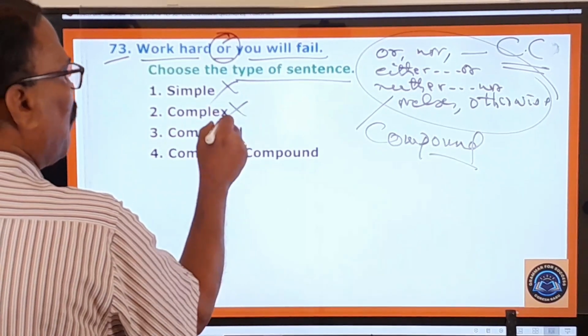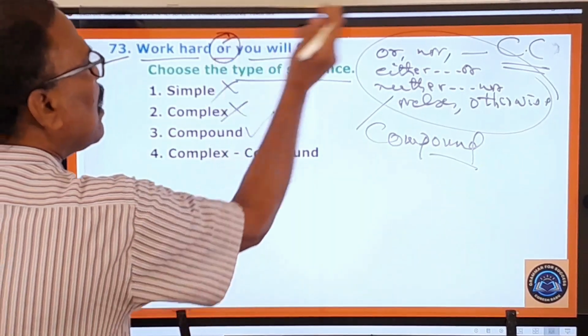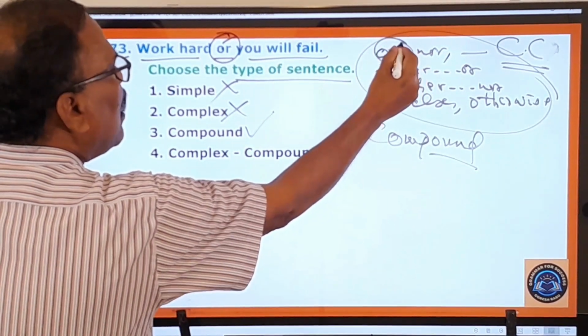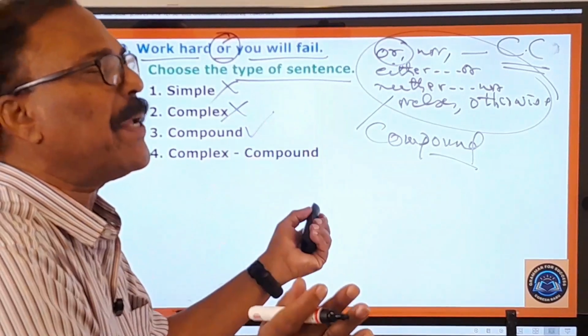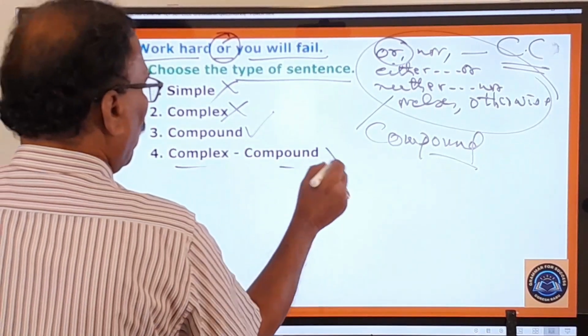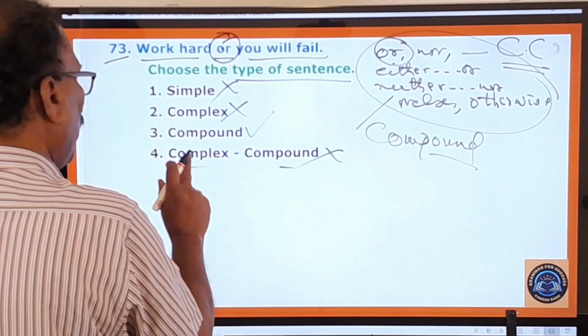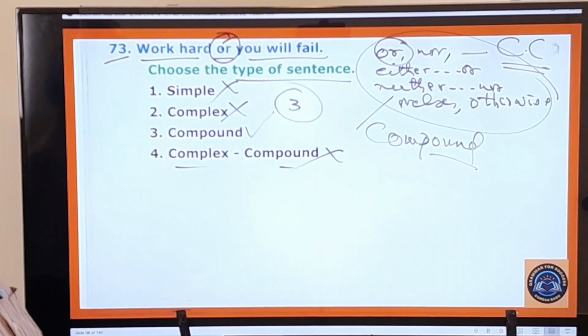It's not a complex sentence. It's only a compound sentence, because this "or" is a coordinating conjunction, and all the coordinating conjunctions will frame compound sentences. You know that very well. And here, complex compound, no. So here the first one, second one, and fourth one are wrong. Only the third one is your answer. And now you move on to the next question.